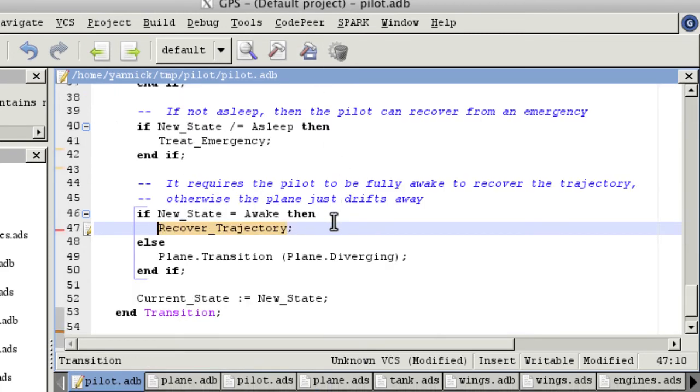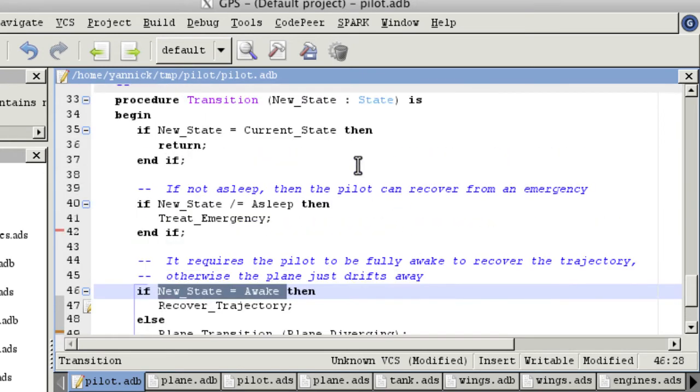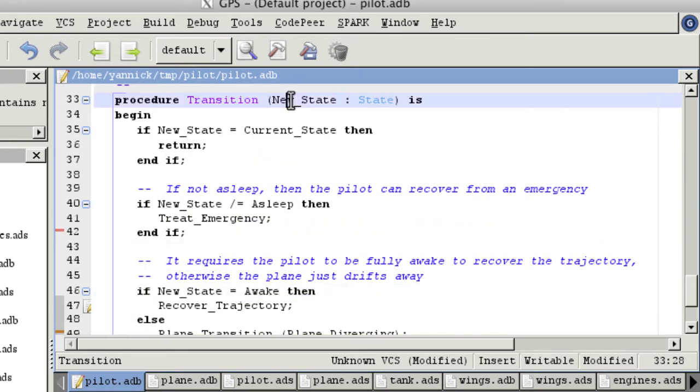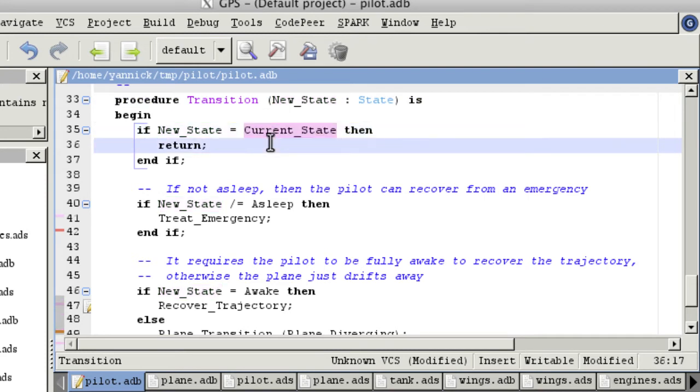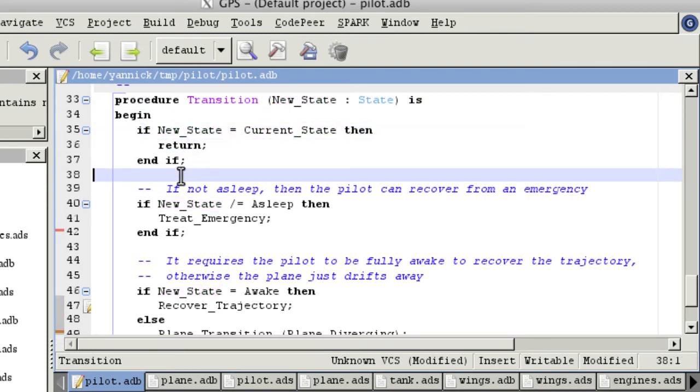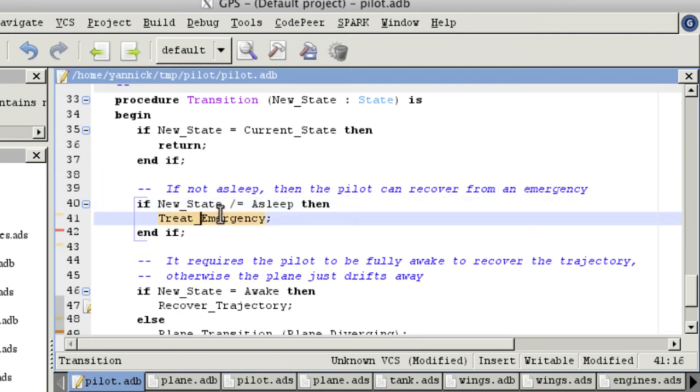The third error is about some dead code that CodePeer detects here. So CodePeer detects that new state cannot be equal to awake at this point. It's a quite subtle reason, so let's simulate the function calling transition with new state equal to awake. If current state is equal to awake, then the function returns here. So it proceeds with current state different from awake. Then new state being awake, it goes to this branch and it calls treat emergency.